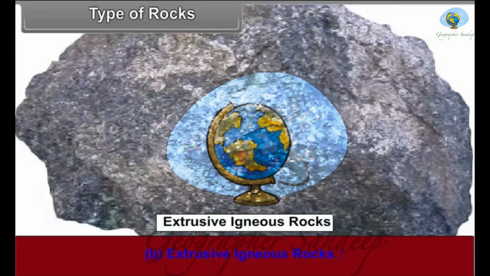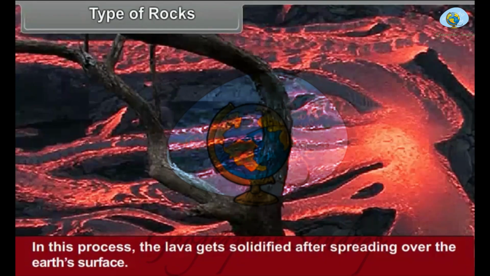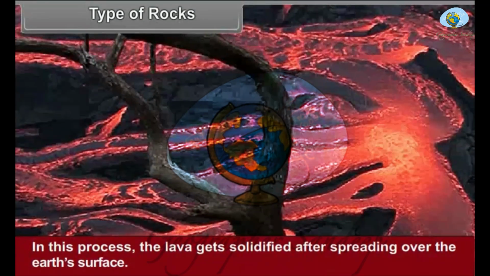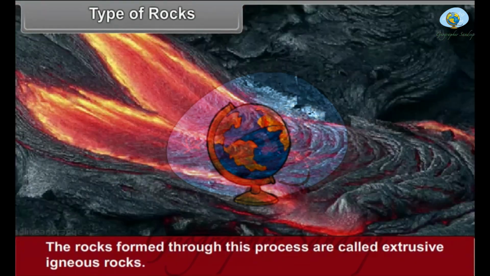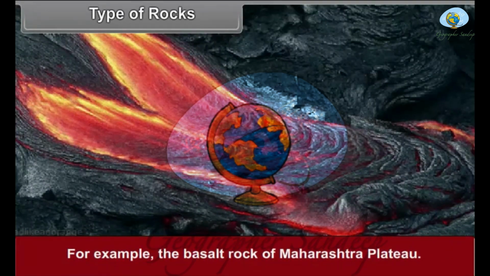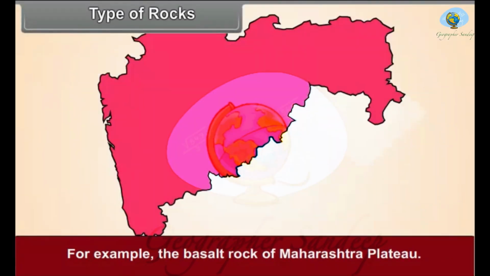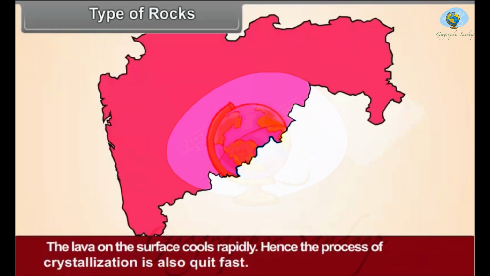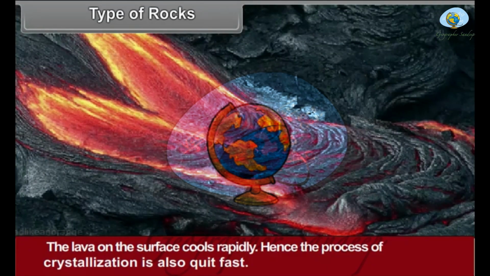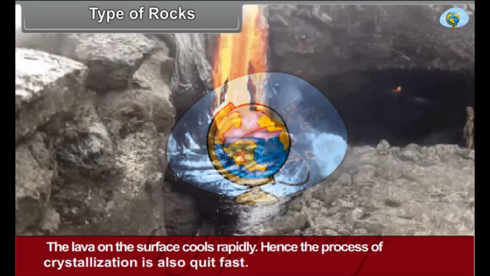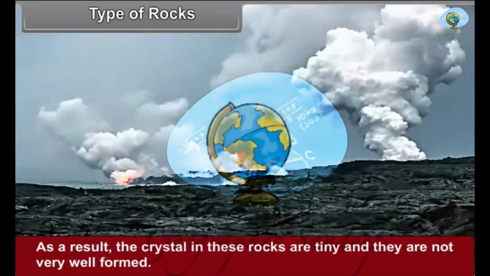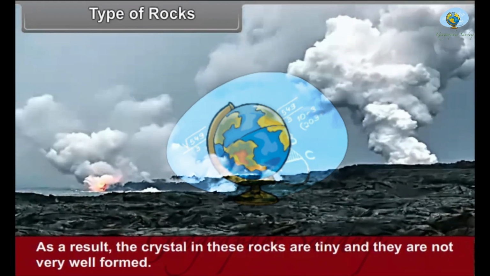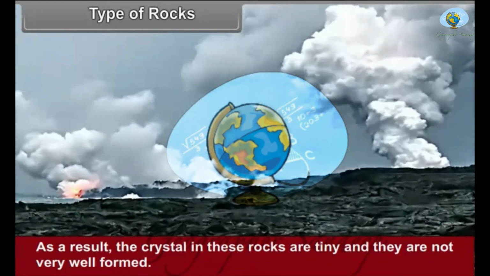Extrusive igneous rocks. In this process, the lava gets solidified after spreading over the earth's surface. The rocks formed through this process are called extrusive igneous rocks. For example, the basalt rock of Maharashtra Plateau. The lava on the surface cools rapidly. Hence, the process of crystallization is also quite fast. As a result, the crystals in these rocks are tiny and they are not very well formed.